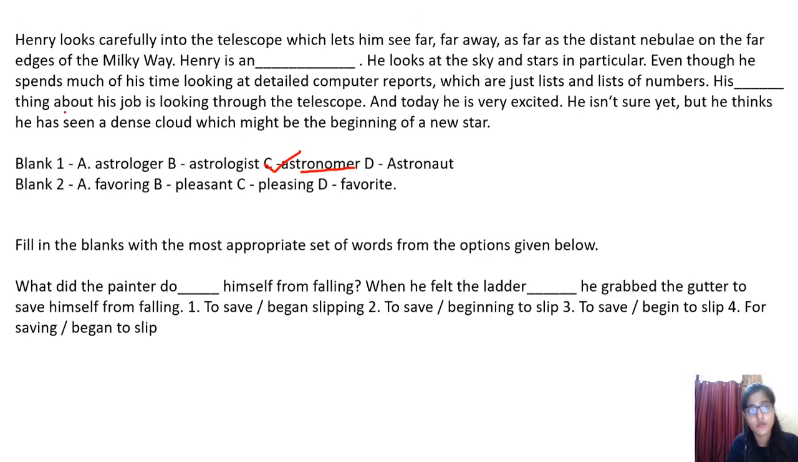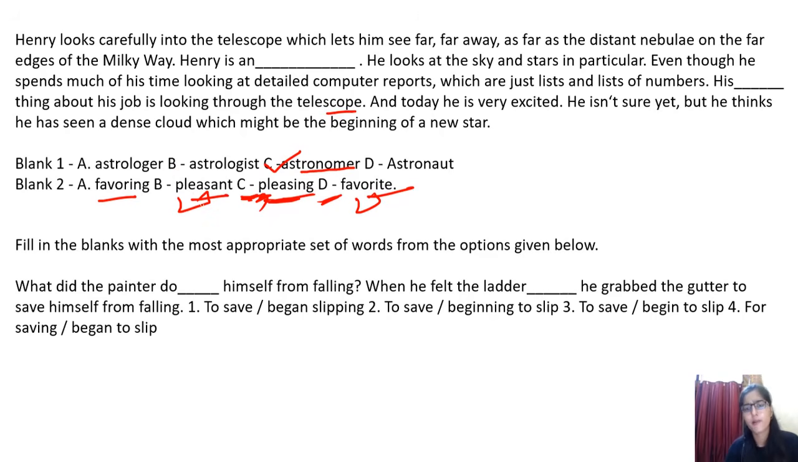His dash thing about his job is looking through the telescope: favoring, pleasant, pleasing, favorite. In that case, there are high chances of two words, pleasing also, but again, this is not making that much sense. Pleasing, not pleasant. Yeah, pleasant and favorite. There are chances of these two words, pleasant and favorite, that his pleasant thing about his job. But again, that's not even perfectly fitting in the gap, right?